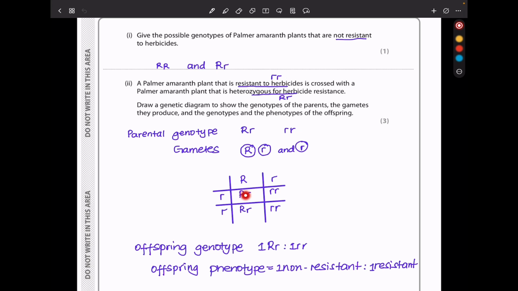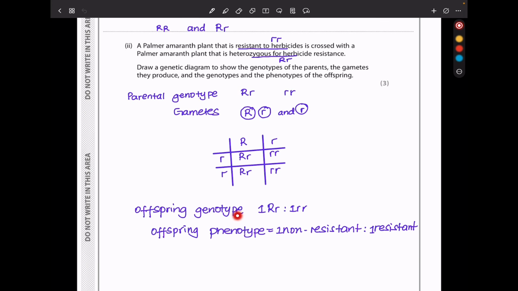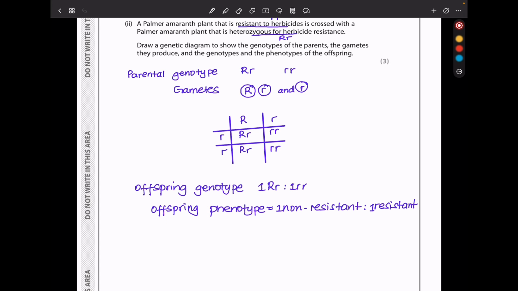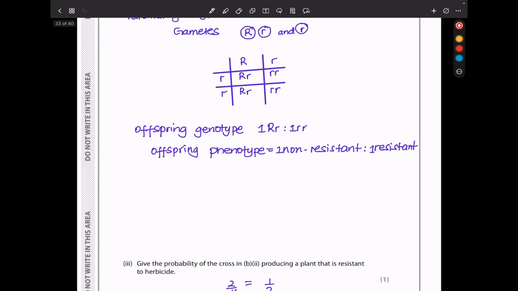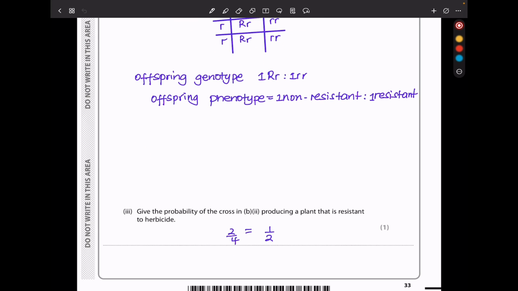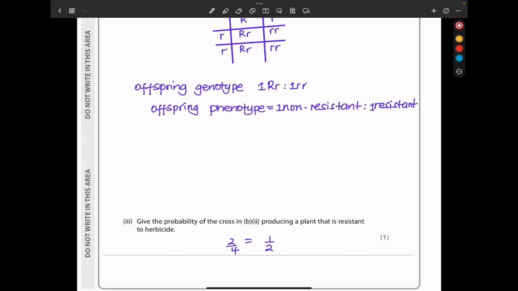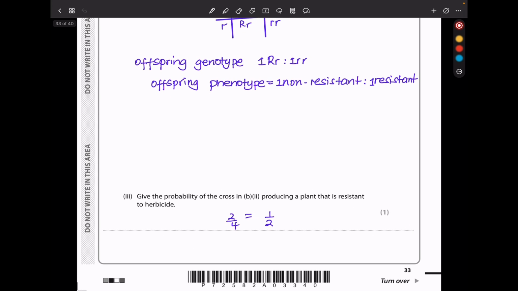Here I got heterozygous, homozygous recessive, heterozygous, and homozygous recessive. So the offspring genotype is going to be the ratio of 1 to 1, for heterozygous to homozygous recessive. And then the offspring phenotype is going to be 1 non-resistant and 1 resistant. I'm talking about the ratio 1 to 1. Give the probability of the cross in B2 producing a plant that is resistant to herbicides. If it's going to be resistant to the herbicides, which we have as small r small r, so it's going to be 2 out of the total, which is 4, giving us a probability of 1 over 2.